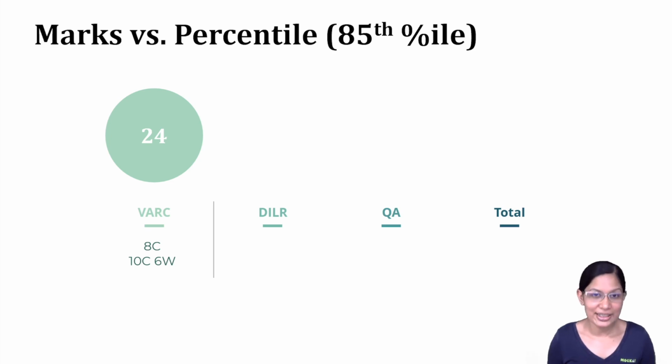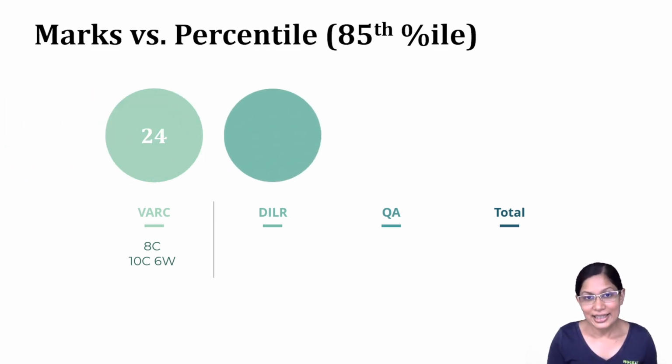And if some of the errors that you have are TITA questions, like your jumbled paragraphs or your odd ones out, you can even have some more errors, right? So anywhere between 8 to 16 questions, depending on your accuracy, is a good rule of thumb for you to at least clear the 85th percentile in verbal.